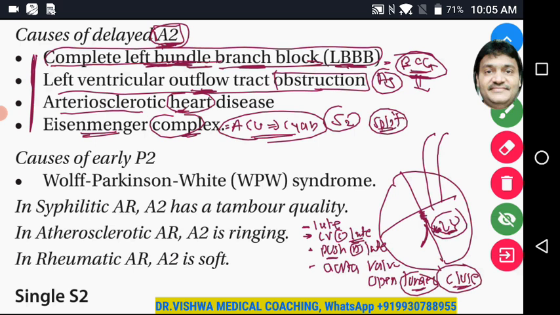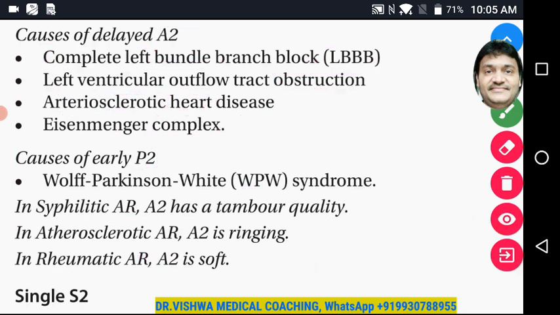Delay in the A2 is the aortic valve closing late, because closure of the aortic valve is going to produce the A2 sound. Similarly, delay in the P2: WPW syndrome and all the similar problems which are related to the pulmonary valve.